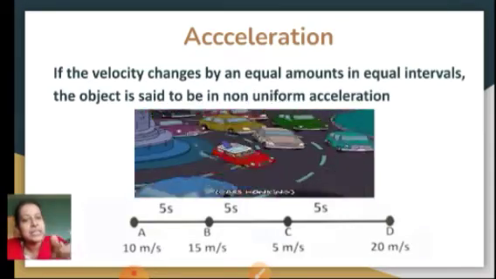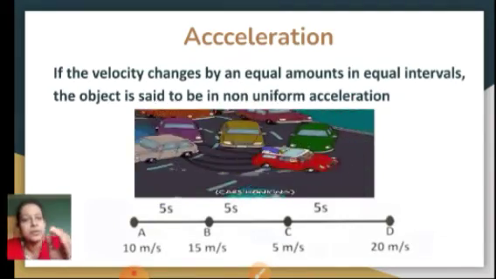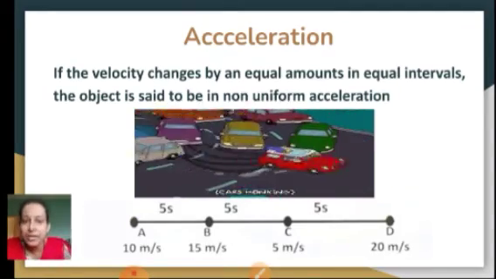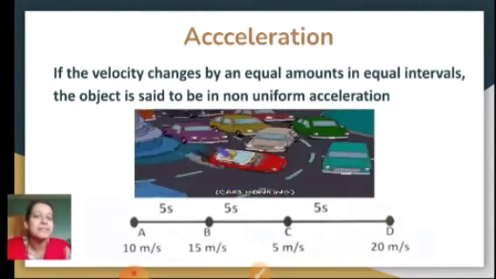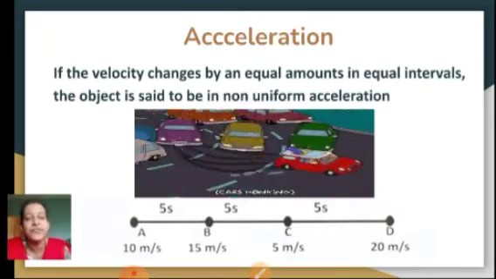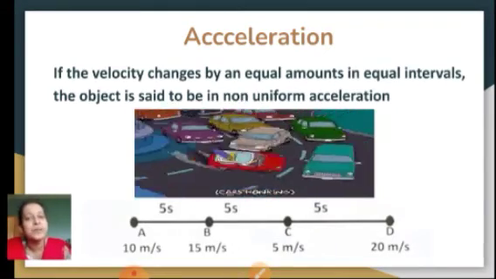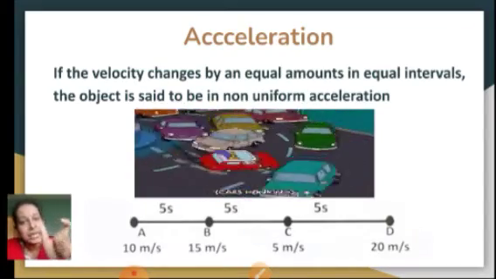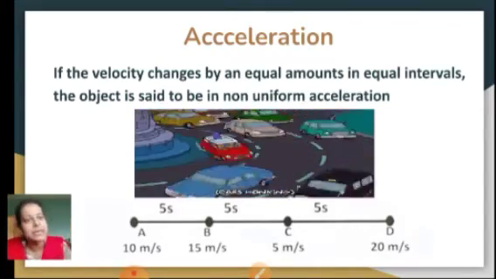So in the first it is 1 meter per second, in the second it becomes minus 2 meters per second, and in the third let us see, 20 minus 5 is 15 upon 5, which becomes 3 meters per second. Again it has increased. So from increase it has decreased and again it has increased.